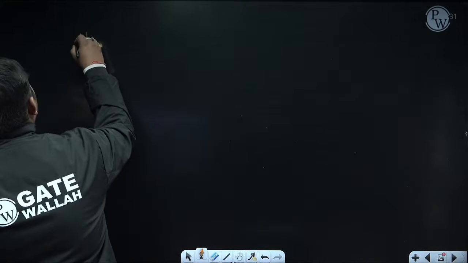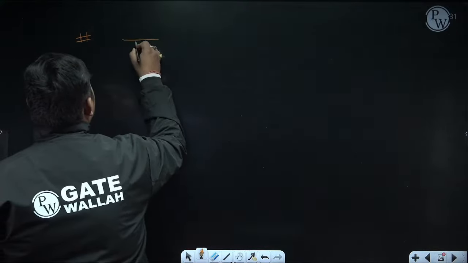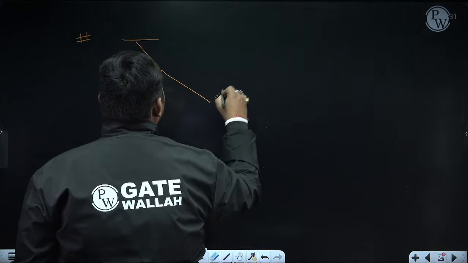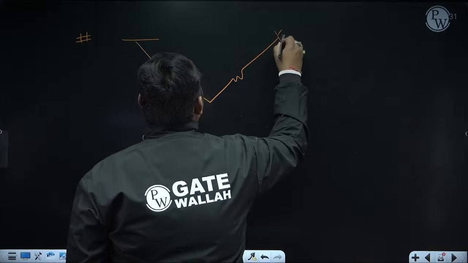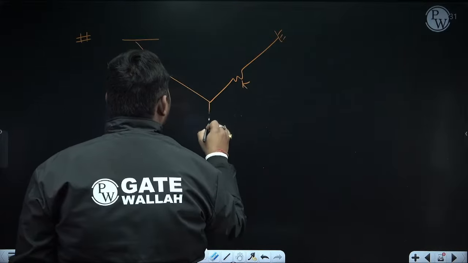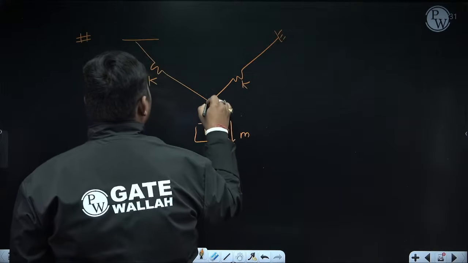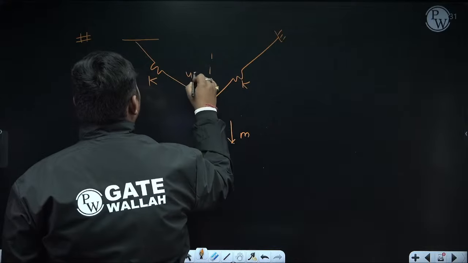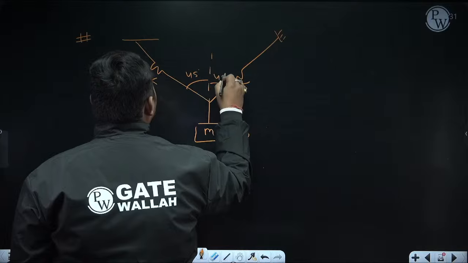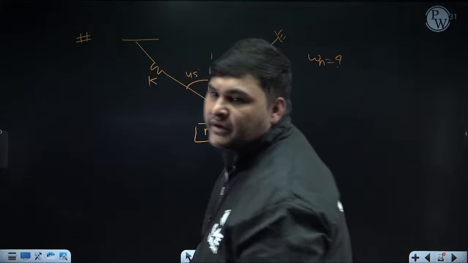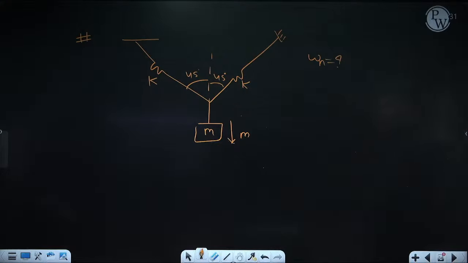In GATE Aerospace, this type of question has already come. This spring is K, whose stiffness is K. Again, this is a spring whose stiffness is K. Here the mass is aligned. It is vibrating in the vertical direction. This angle is 45 degree. This angle is 45 degree. Our objective is to calculate omega. If you calculate omega, you can calculate frequency in hertz also. You can calculate time period also.